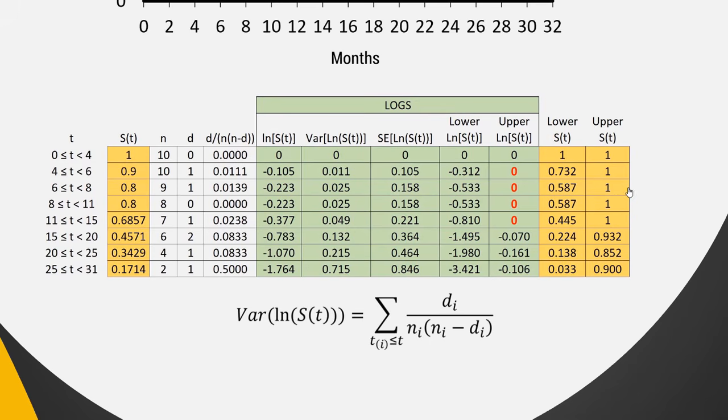So that's an interesting point to note about these confidence intervals. There are actually options, and we'll explore them a little bit more when we look at the R code in the last section of this video. But there are options where you actually take a double log or log of the survival. And in that instance, we never get a situation where we push past 100% and have to bring it back in.